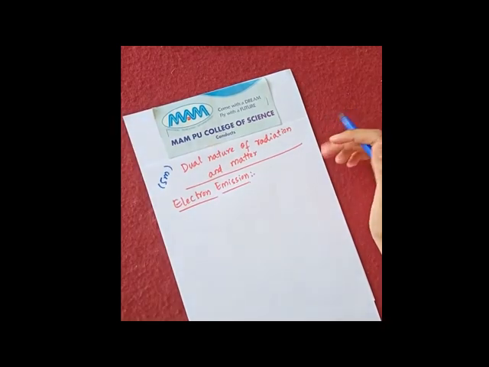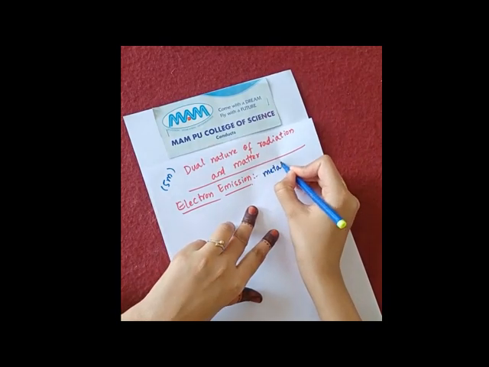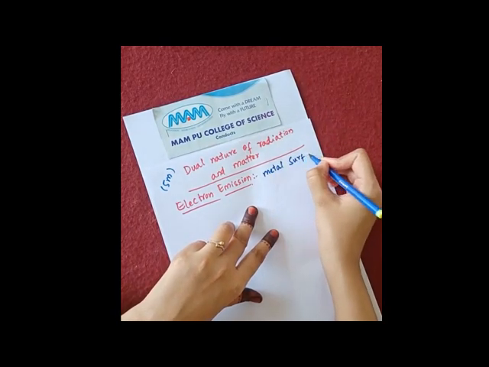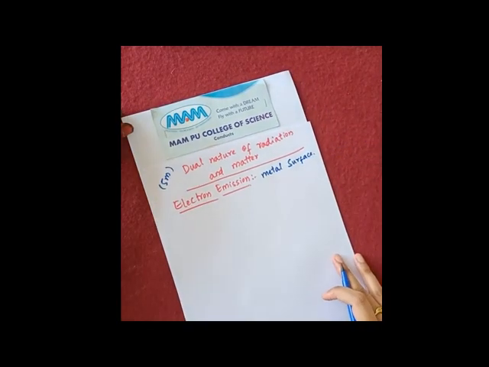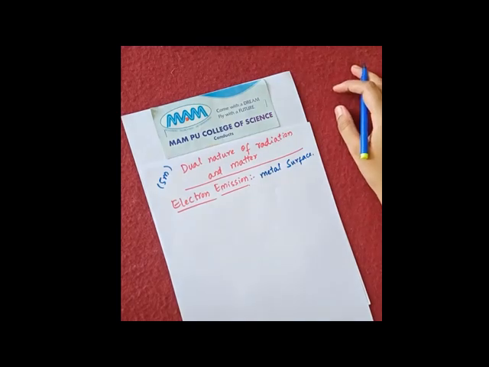Now, the question arises, why only a metal surface? Because we all know that of conductors, semiconductors and insulators, all three we have learnt. Semiconductors have few free electrons, insulators do not have, whereas the number of free electrons in conductors is more compared to semiconductors and insulators.